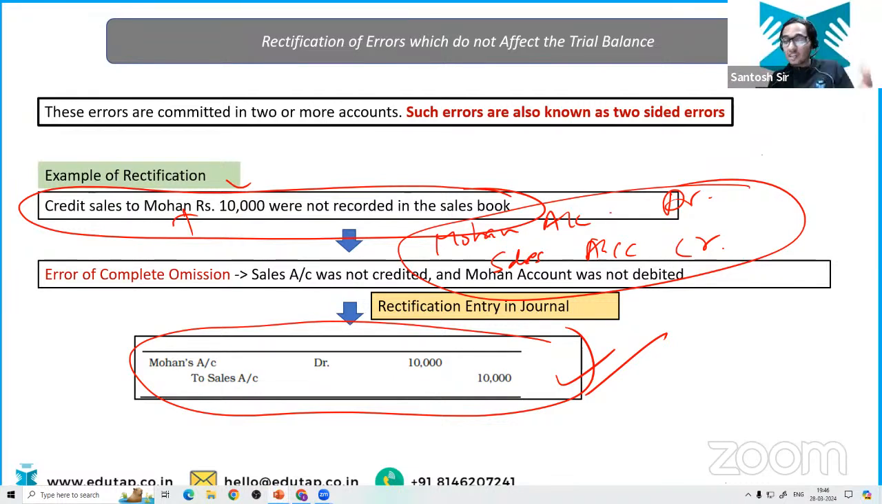And how are you going to rectify it? By recording the correct transaction. Easy enough, nothing very technical here. He has omitted it, so you are going to re-enter this journal entry into your journal book. And if the journal is correct, automatically the ledger is going to be correct. And if the ledger is correct, automatically your trial balance is going to be correct. Right? Clear? Chalo. Very good. Let's move ahead with the next question.